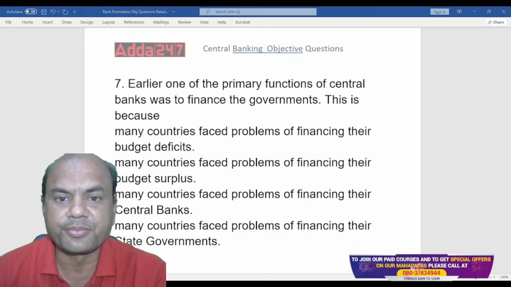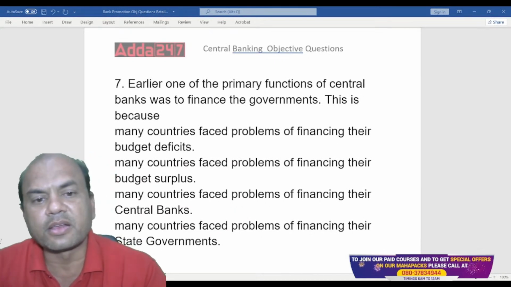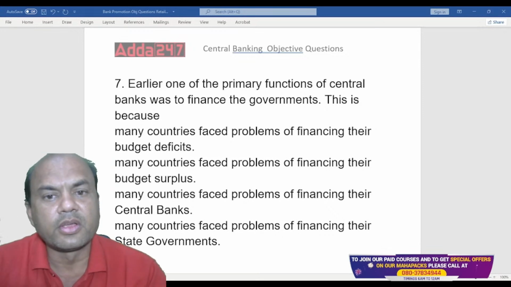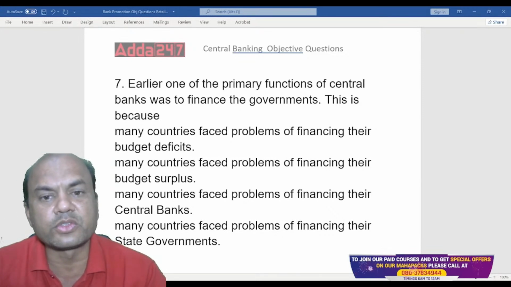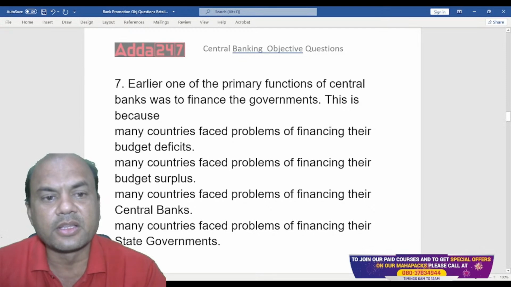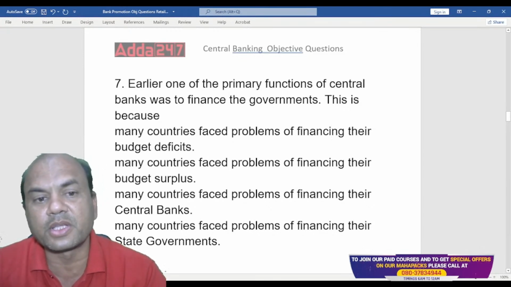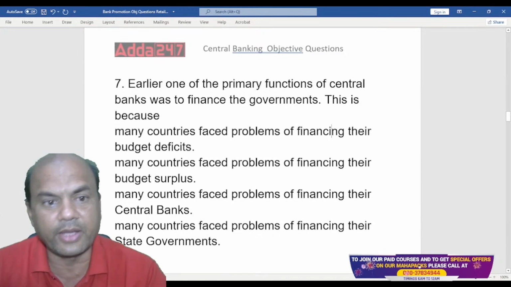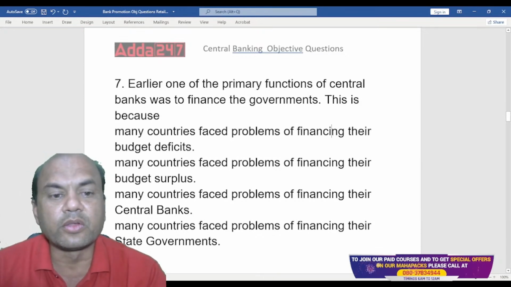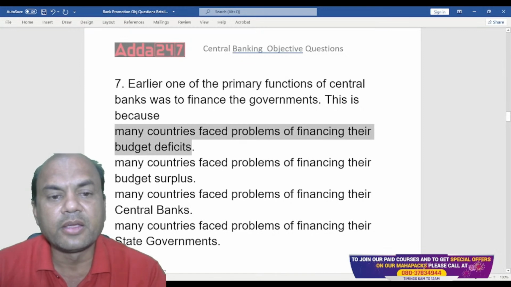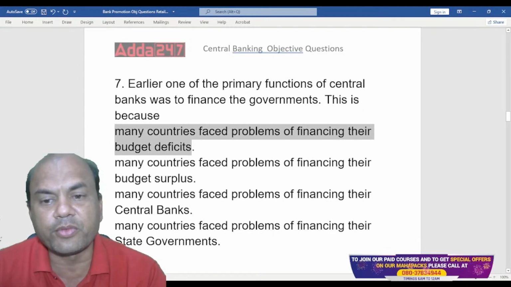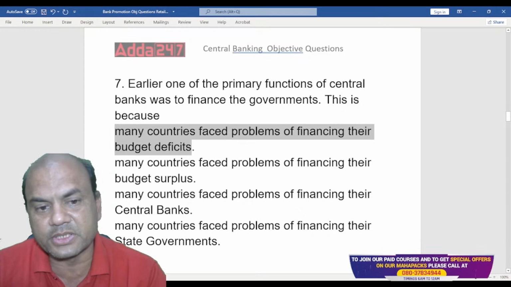Now look at the next one also. What does it say? Everyone focus on this. Earlier, one of the primary objectives of the central bank was to finance the governments. This is because, now look at this ABCD. A, many countries face problems of financing their budget deficits.